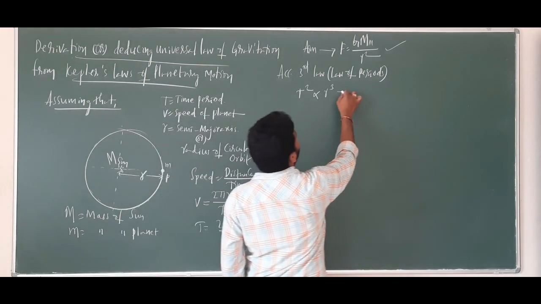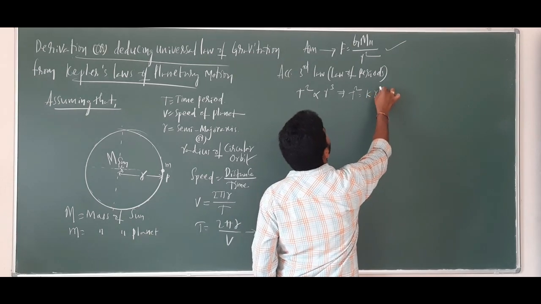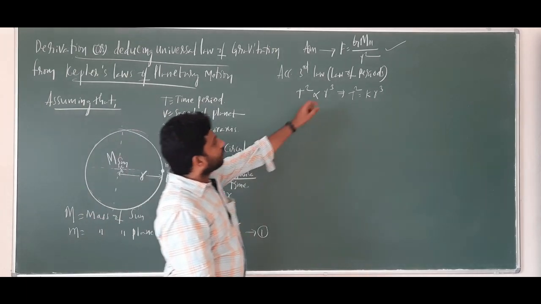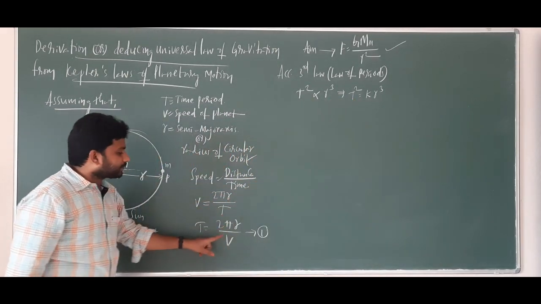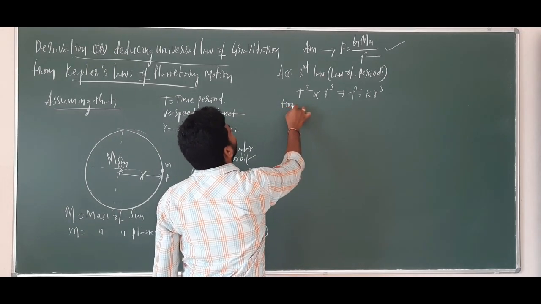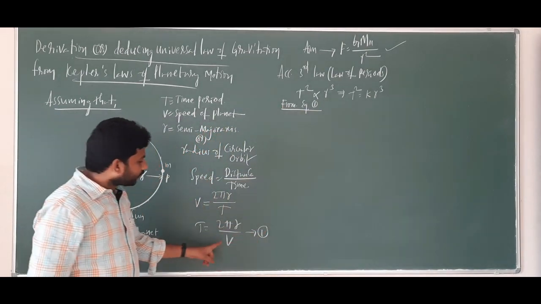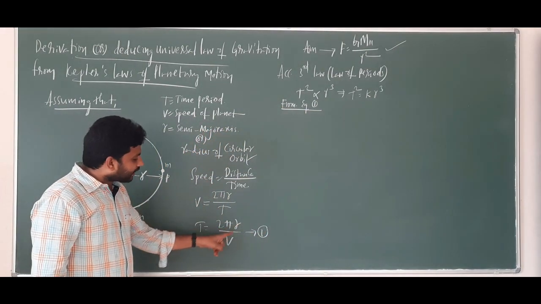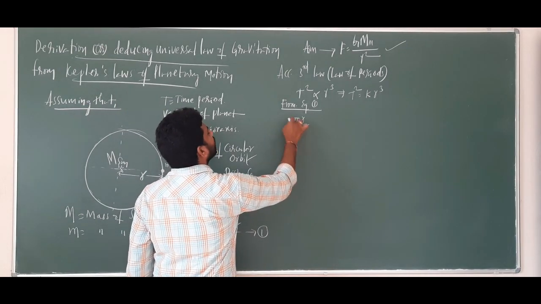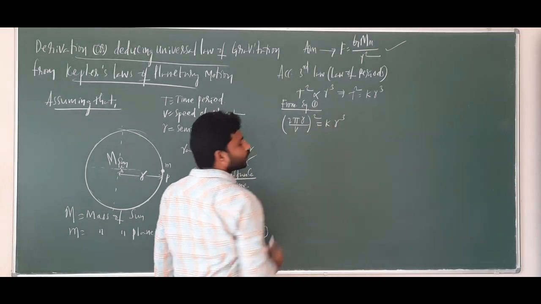So this we can write as P square is equal to some constant into r cube. Keep that constant as it is. Now here, if I substitute from equation number 1, what can I write for T square? Can I write it like this? 2 pi r by v whole square, which is equal to k into r cube.